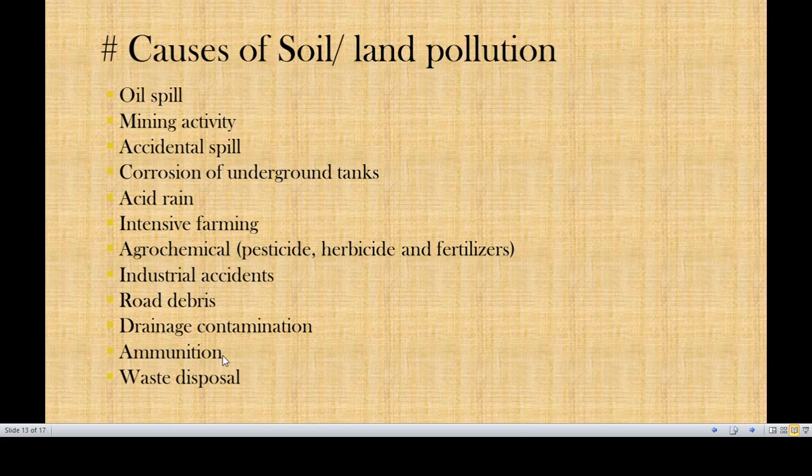That means it is anthropogenic waste material. But if you look more keenly, you will find that even though it is because of the human system, it is causing a problem to humans only.